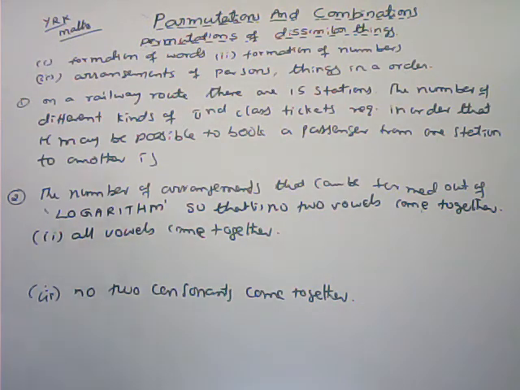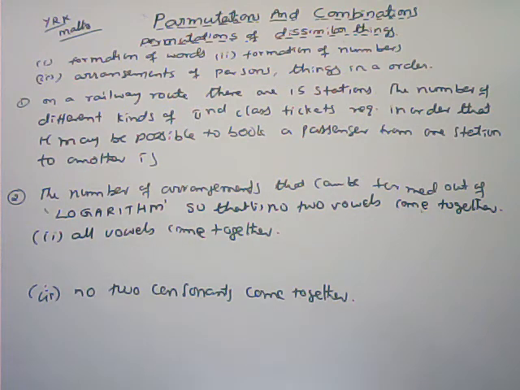Here, permutations of dissimilar things: formation of words, formation of numbers, arrangements of persons, things in an order. Here the first one: on a railway road there are 15 stations. The number of different kinds of second class tickets required in order that it may be possible to book a passenger from one station to another station. Actually we have to discuss this in multiplication principle only.